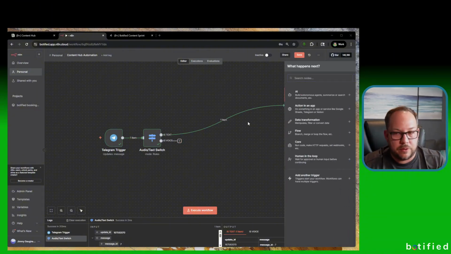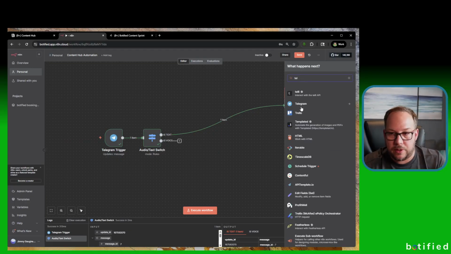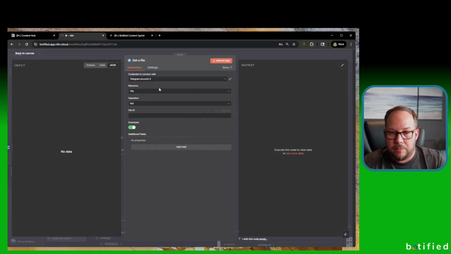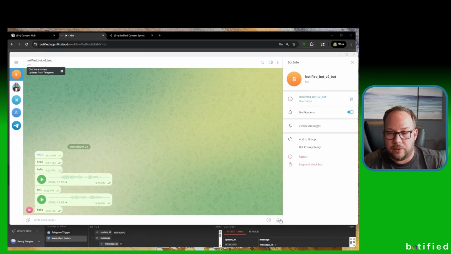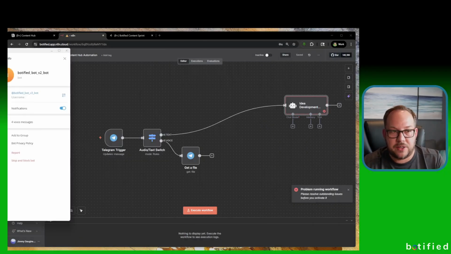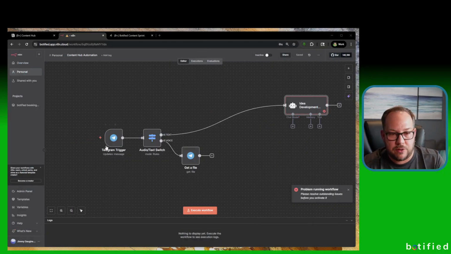For the voice one, the first thing we need to do is another Telegram node, and this is going to be get a file. Basically what happens here is we send the voice message in, and then we've got to download that as a file, so that we can set it up and get it transcribed. So let's send in a voice message this time, and then we'll be able to download it as a file. I'm going to hold this down. This is a test. It's best practice to do it step by step and test each node as you go. I highly recommend that, even if you're walking through it with somebody, like me on YouTube.